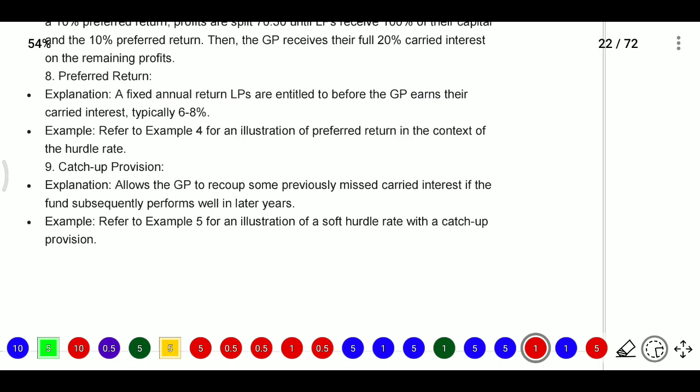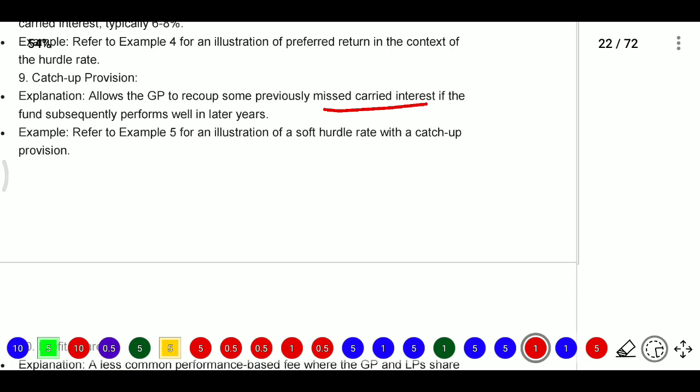Now what is meant by catch up provision? Catch up provision allows the general partner to recoup some previously missed carried interest if the fund subsequently performs well in later years. For example, there is a principal amount, and the fund has earned some cash.